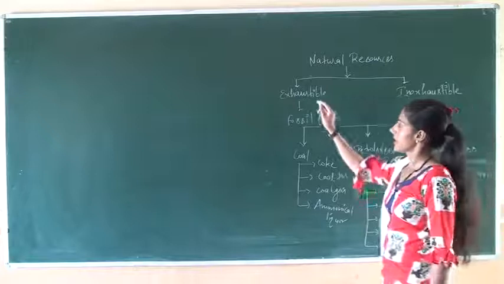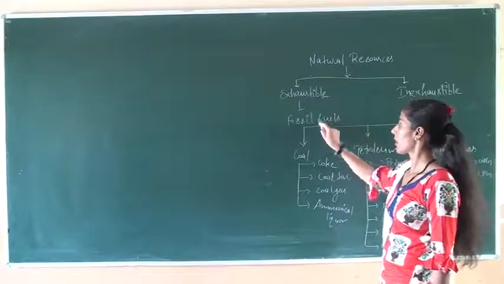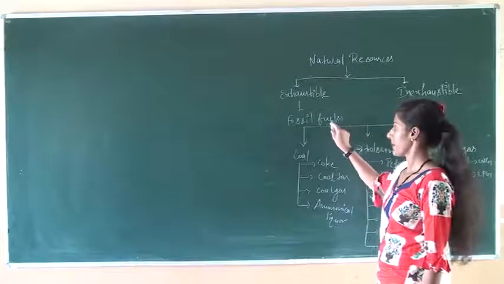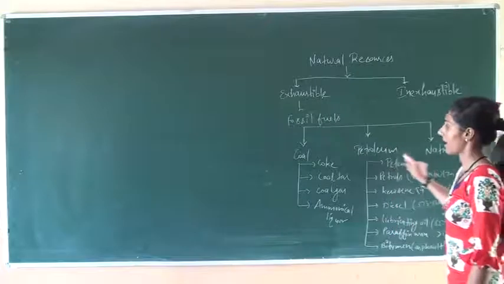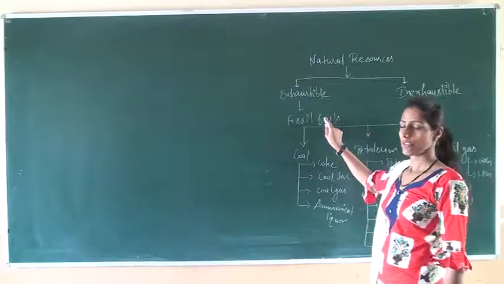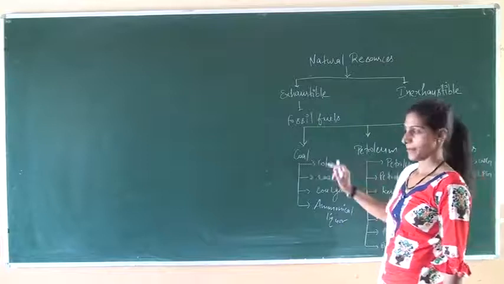After that, in exhaustible natural resources, we discussed fossil fuels, and further coal, petrol and natural gas are the fossil fuels which are present in nature in limited quantity.